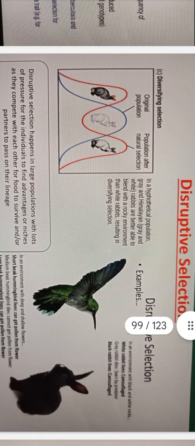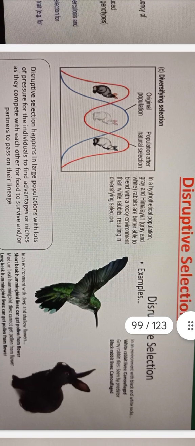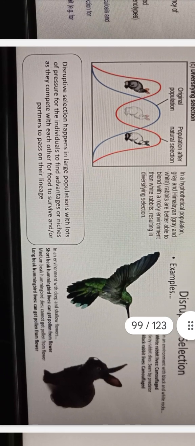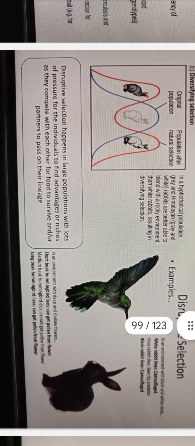Then disruptive selection, also called diversifying selection. Original population, population after natural selection. In a hypothetical population, grey and Himalayan grey and white rabbits were better able to blend with the rocky environment than white rabbits, resulting in diversifying selection. Disruptive selection happens in large populations with lots of pressure for the individuals to find advantage.